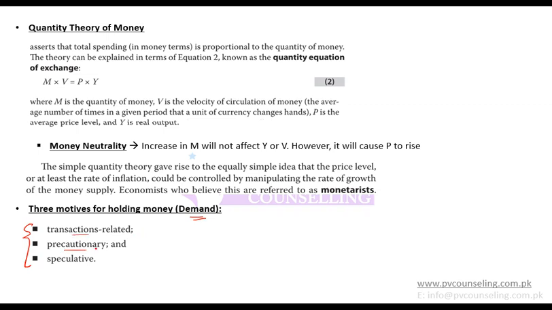Precautionary means you are keeping some funds, some cash with you, because you think something sudden can come up. Maybe someone falls ill, or maybe some accident happens, due to which you are keeping some money as a precaution. Speculative, for example, you think that in the future money will increase in value. For example, USD will increase in value, so you are taking more. If you think in the future it will reduce in value, then you are investing it rather than keeping it, putting it into bonds or anything. So these are the three major motives for holding money.